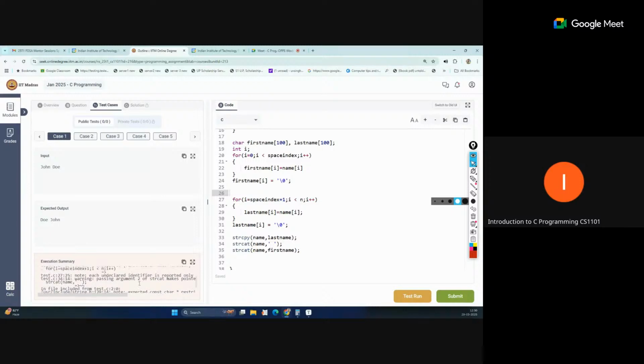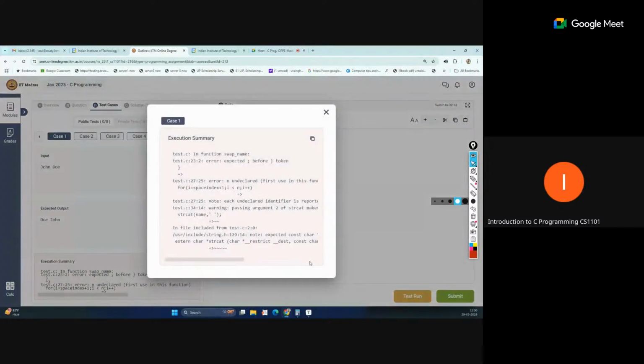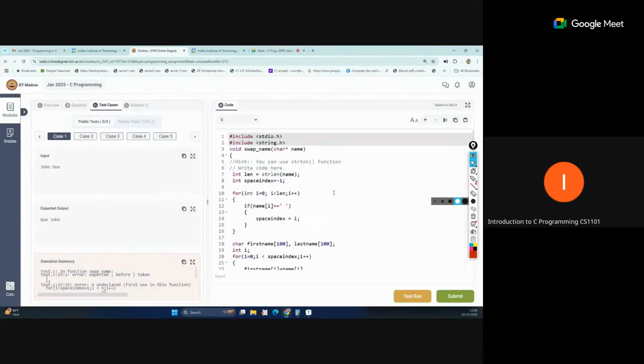So still some error. So let's see what we have done. Error: expected colon before token. Still we have something missing. And space index i. Okay, let's check. Some bracket mistake is there. So this is started here. Loop started and all things are okay. This is fine. Okay, again, declare this.